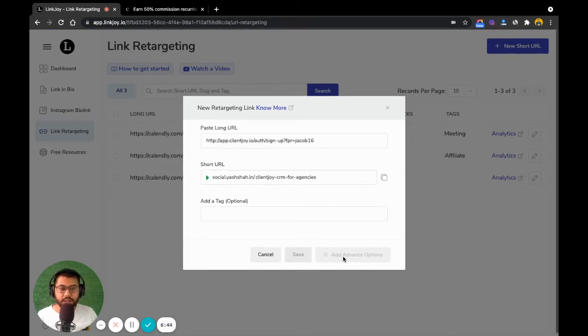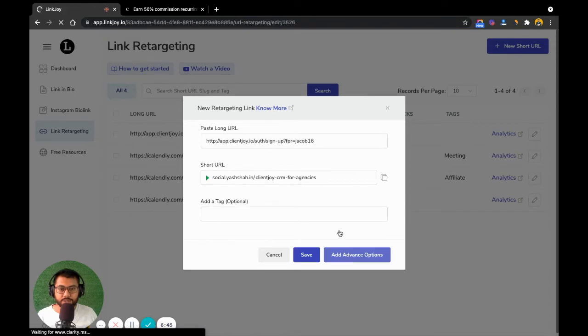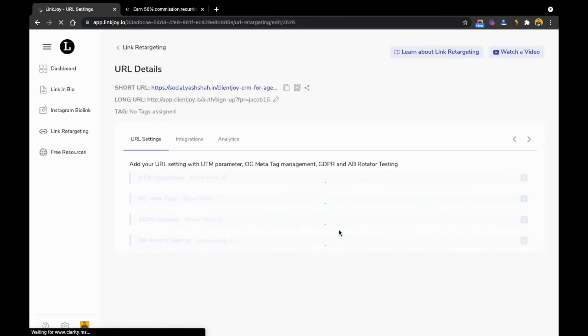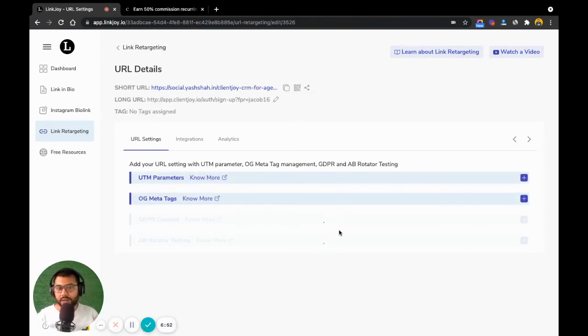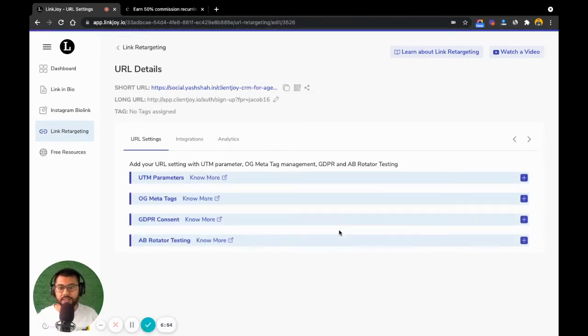So you can click on add advanced options, and then it takes you to a screen where you'd be able to add a lot more detail and your linking parameters and your meta tags and your GDPR consent, and you can also do A/B testing and integrate with a lot of other things right over here. Right? So you can click on UTM parameters.